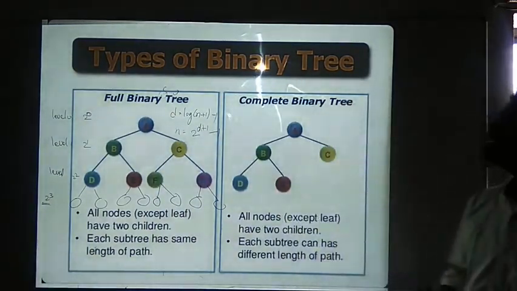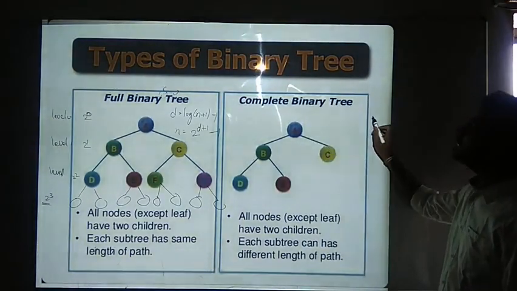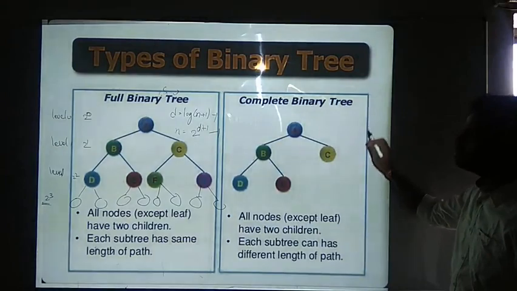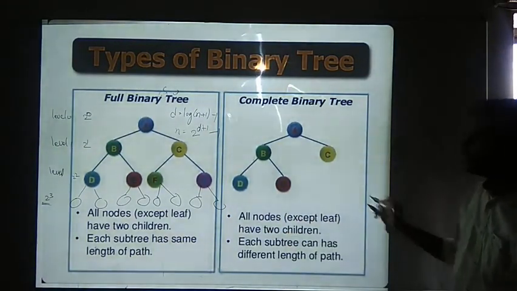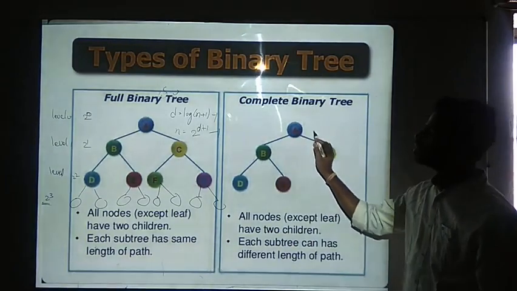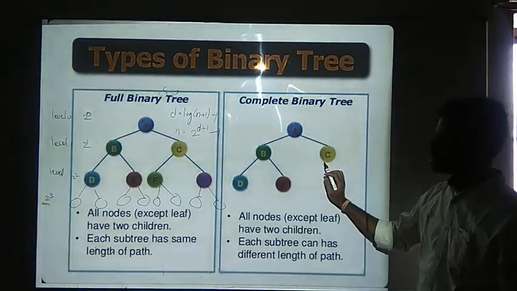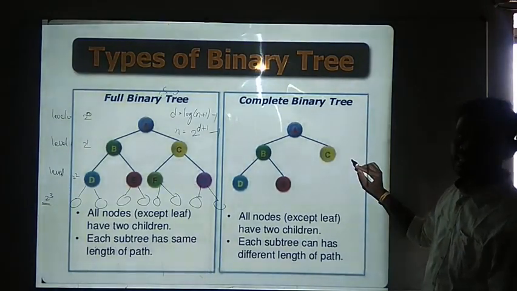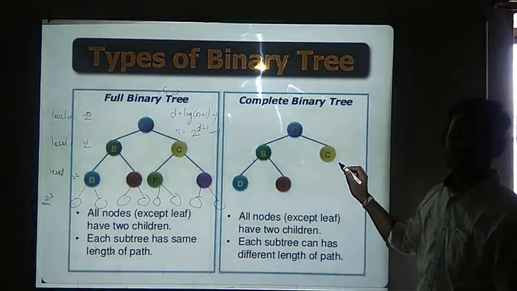Now, coming to the complete binary tree, in order to fill the tree, we will be following the leftmost subtree first. If I have a root node called A and two children like B and C, I should not insert B at the right side. First, I need to insert B at the left side and then come to the right side.